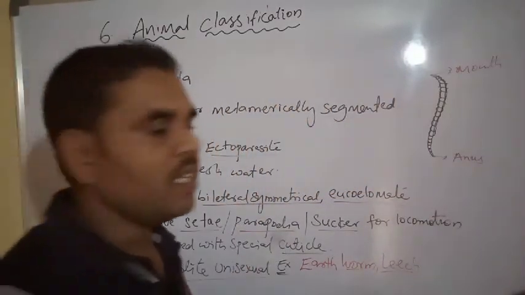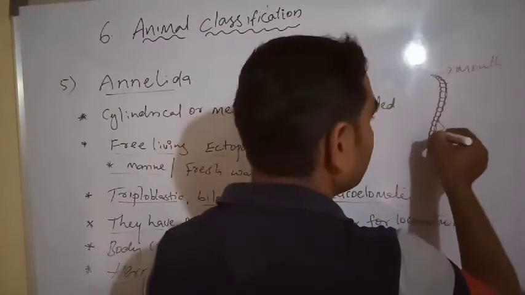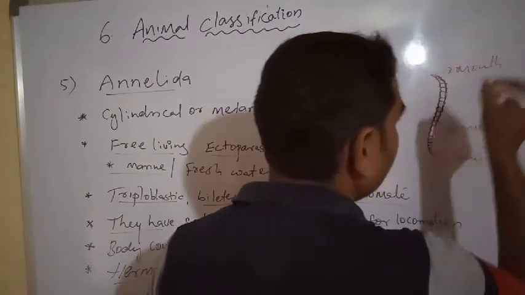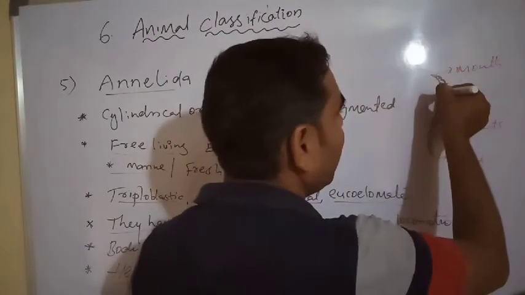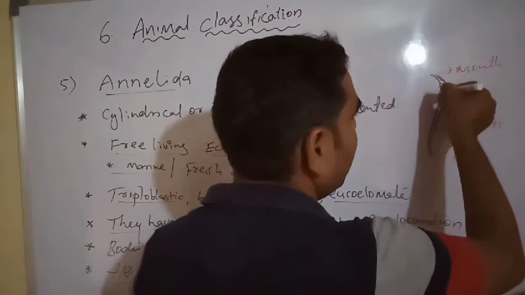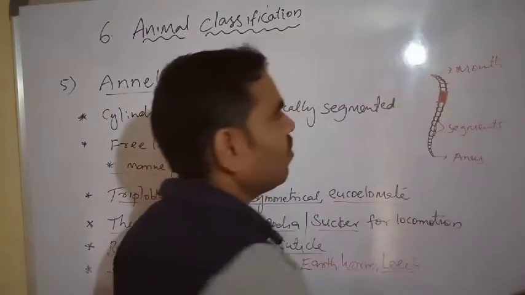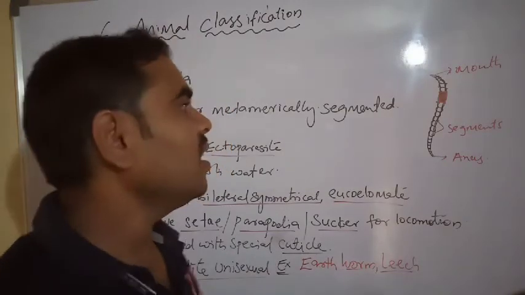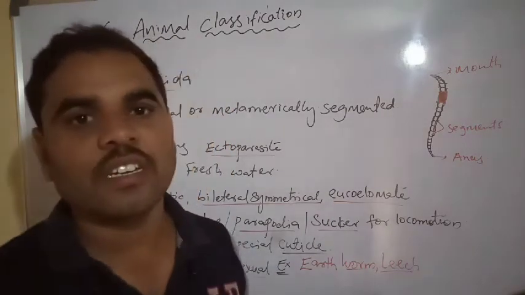Next, here it is segmented. Segments are also present. Here the clitellum is also present. Clitellum present means here are sex organs.